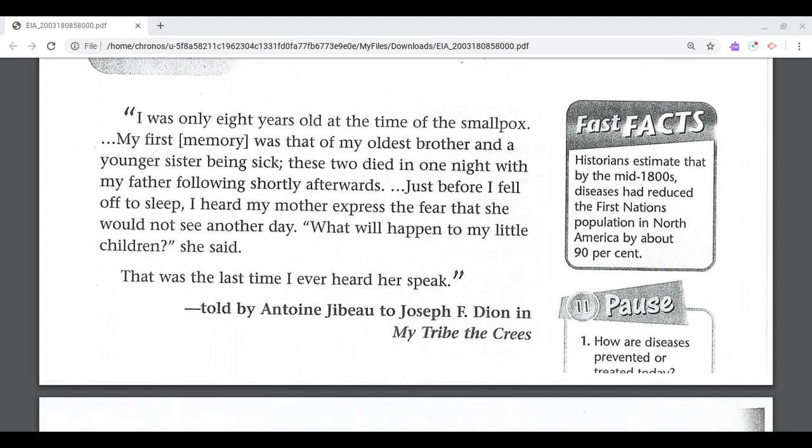I was only 8 years old at the time of the smallpox. My first memory was that of my oldest brother and a younger sister being sick. These two died in one night, with my father following shortly afterwards. Just before I fell off to sleep, I heard my mother express the fear that she would not see another day. "What will happen to my little children?" she said. That was the last time I ever heard her speak.